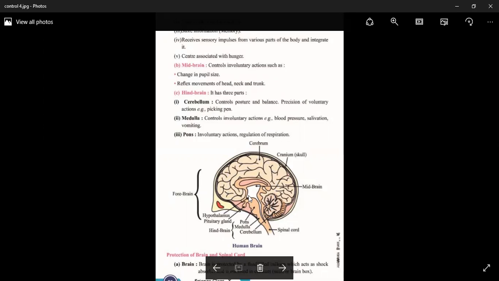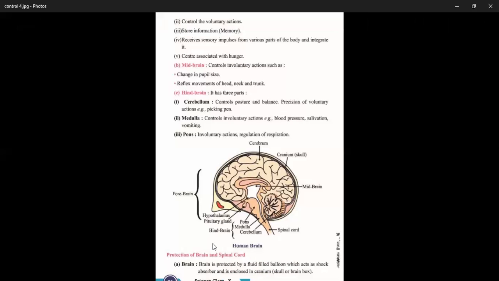And this is the hypothalamus, which controls the temperature of the body, and this is the pituitary gland, the master gland of the body. Here the largest part of the forebrain is called the cerebrum. The cerebrum has two hemispheres, right and left, and both cerebral hemispheres are connected with a transverse nervous band, which is called the cerebral fissure. And this is the brain box. It is also called the cranium.